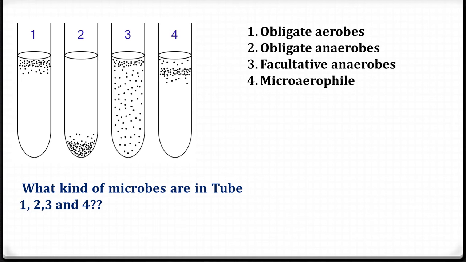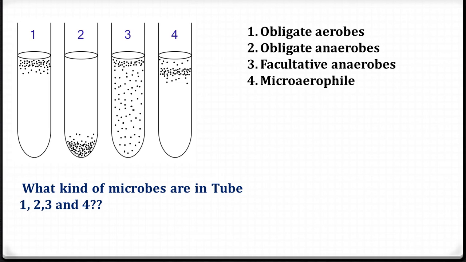Whereas the microorganisms in the test tube number 2 have settled at the bottom of the test tube. Now it is clear that the oxygen requirement for these kinds of microorganisms would be very less. That is why they have settled at the bottom of the test tube. So these are nothing but obligate anaerobes.